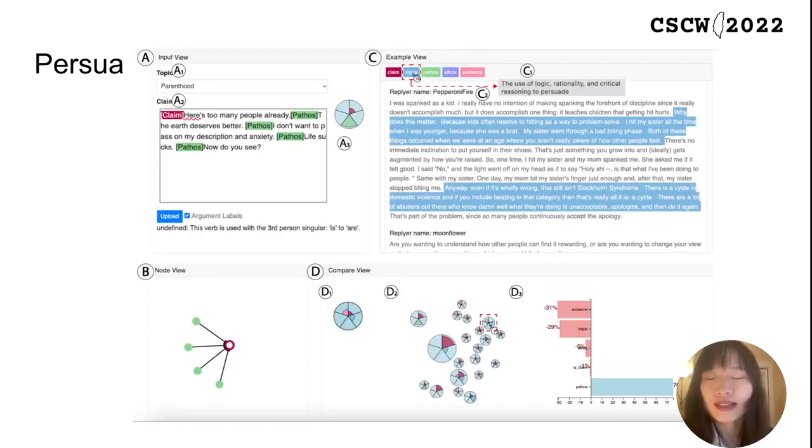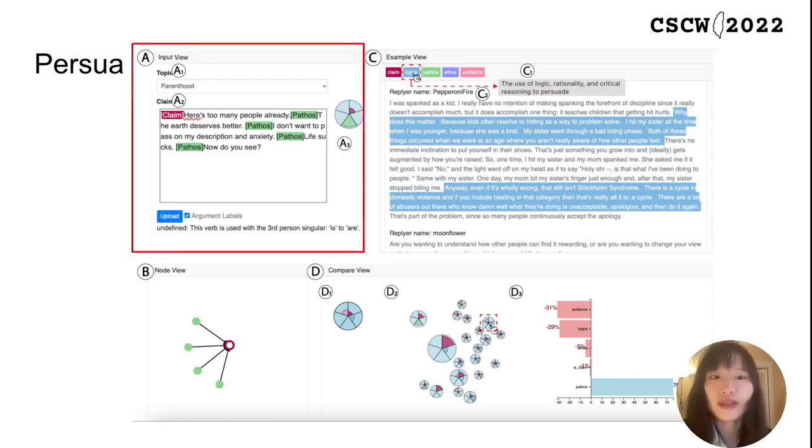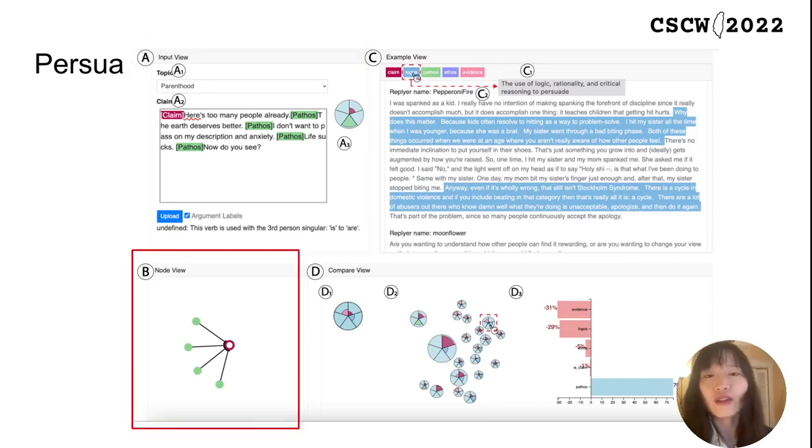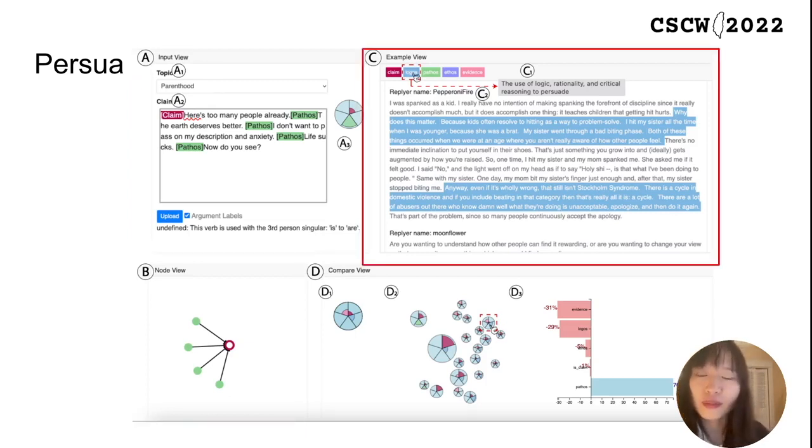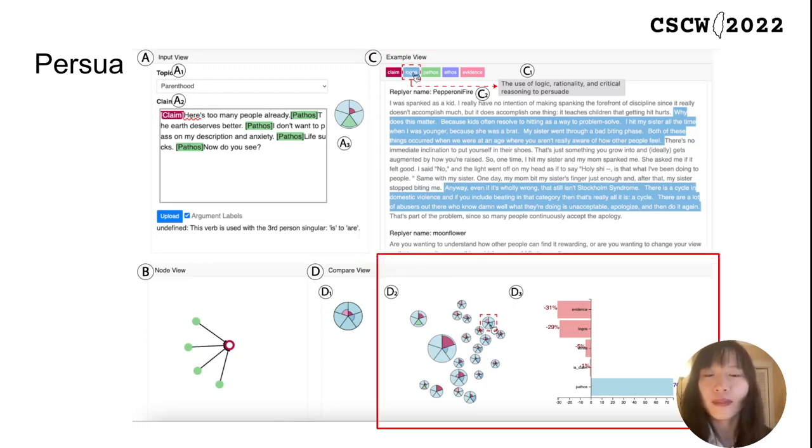Based on the design requirements and the derived taxonomy, we developed the system Persua. Our system contains 4 coordinated views: input view, node view, example view, and compare view. The input view accepts the user's input and summarizes applied persuasive strategies. The node view demonstrates the structure of the user's arguments. The example view provides examples of persuasive arguments fitting the topic and supports filtering by persuasive strategies. The compare view shows the differences in argument composition compared with other successful arguments.